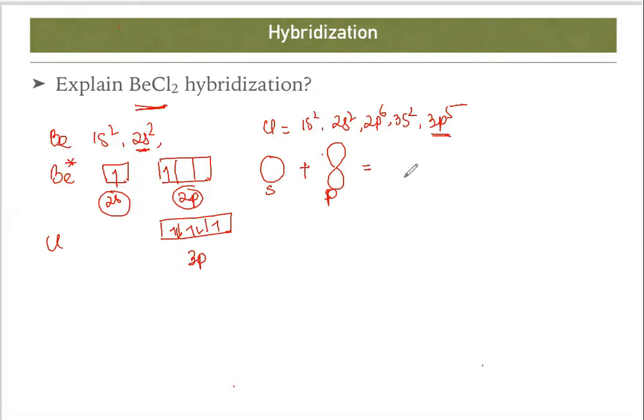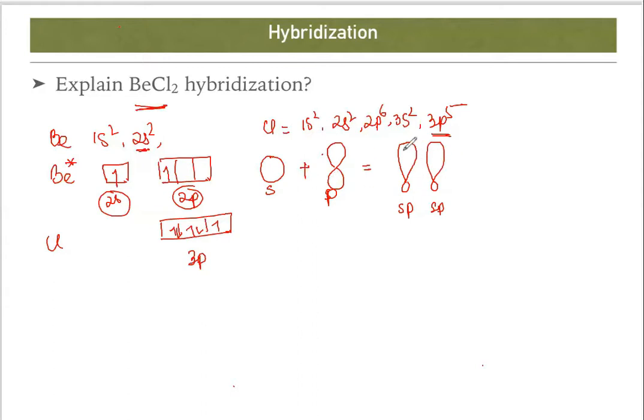After combining, two hybrid orbitals form. The hybrid orbital looks like this. It has a small tail, and from one side there will be maximum overlapping. How many hybrid orbitals will form? Two, because 2 orbitals have combined. So this is the combination of sp, and it will form another sp hybrid orbital. This is an sp hybrid orbital, and this is also an sp hybrid orbital.